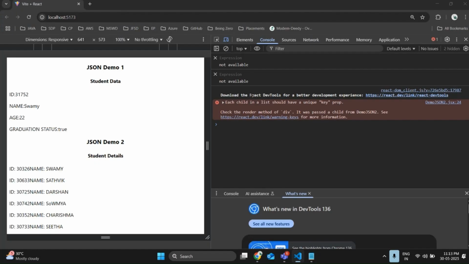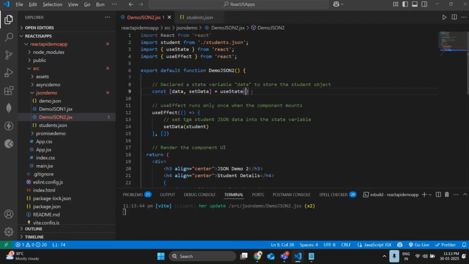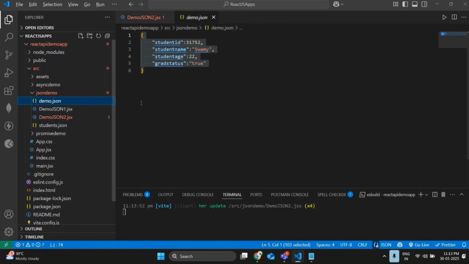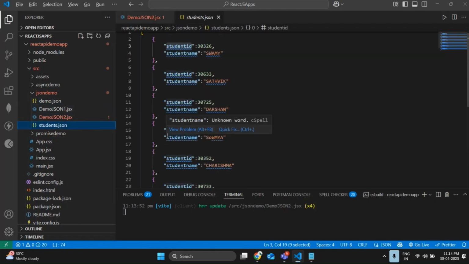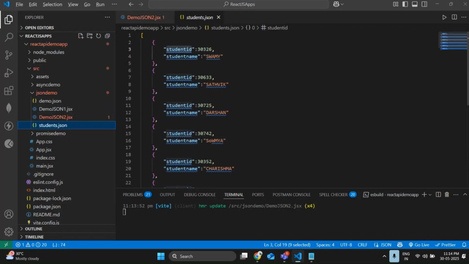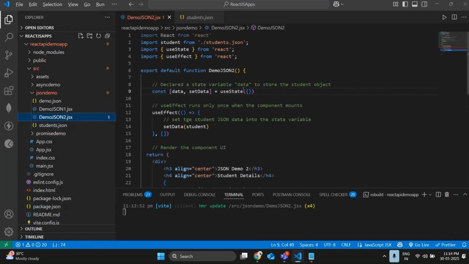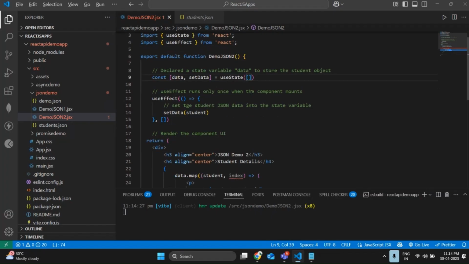Here, previously I copied the code from demo.json1 to demo.json2. What is the difference? Here we were storing only one student object, but now we are storing multiple student objects in an array. That is why we got an error: we need to store them in an array. If you want to display only one student object in JSON format, you can directly use a curly brace. But if you want to display multiple student objects, you must use an array. Done as of now.